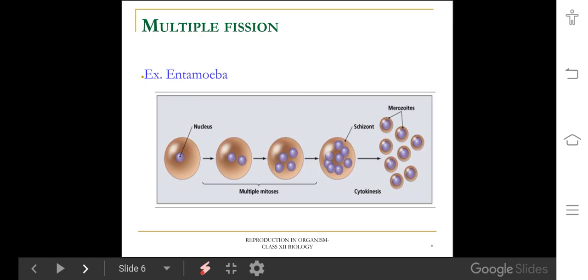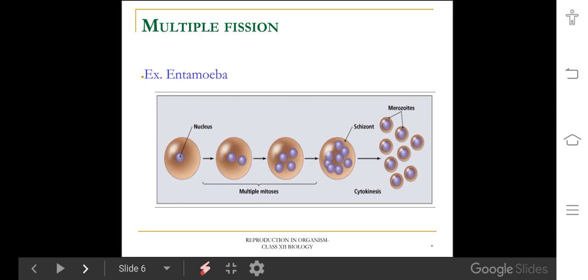Multiple fission occurs in two steps: encystation and sporulation. Encystation means that during unfavorable conditions, the organism withdraws its pseudopodia and develops a three-layered cyst wall. That cyst wall helps the organism survive in adverse conditions.